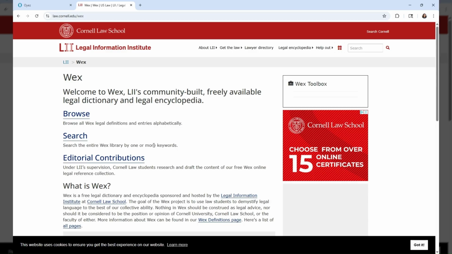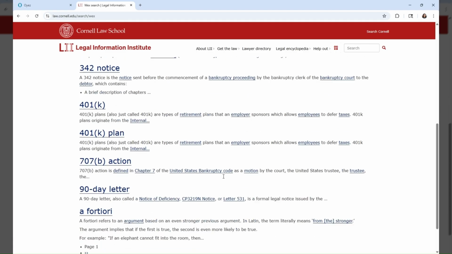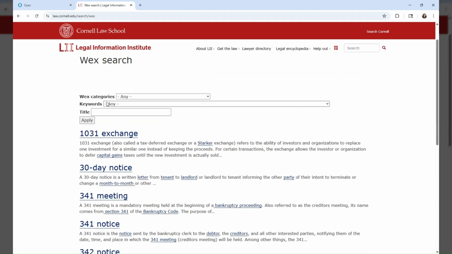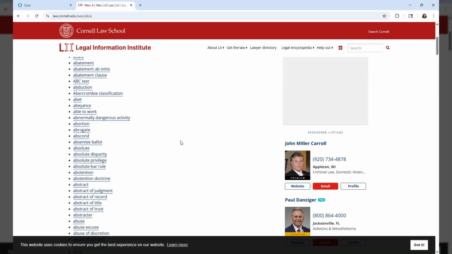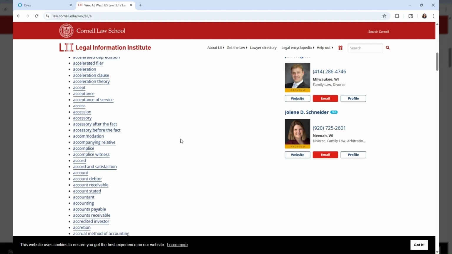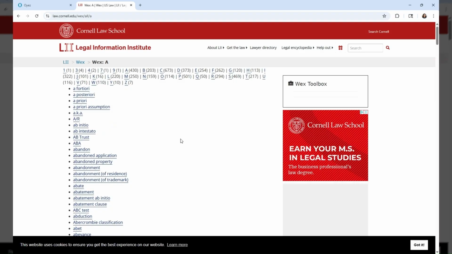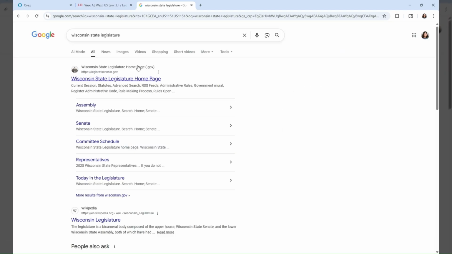You can browse terms here or search for a specific term here. Otherwise, your best free sources of information will be congress.gov and any other similar federal websites, in addition to the Wisconsin State Legislature website, which you can find easily through Google.